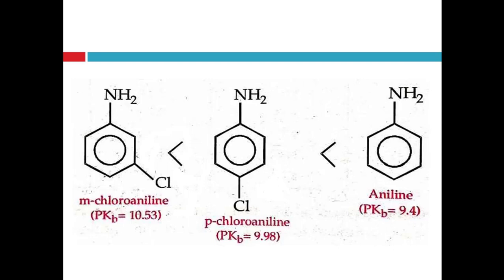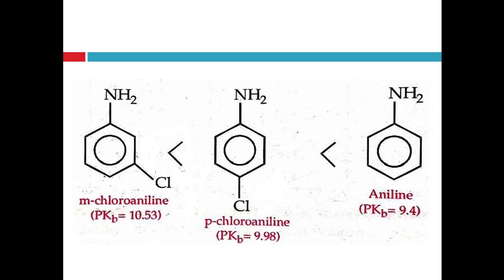Then different examples of halogenated aniline are given. The base weakening effect of halogens such as chlorine and bromine is more pronounced at meta position than para position, right?